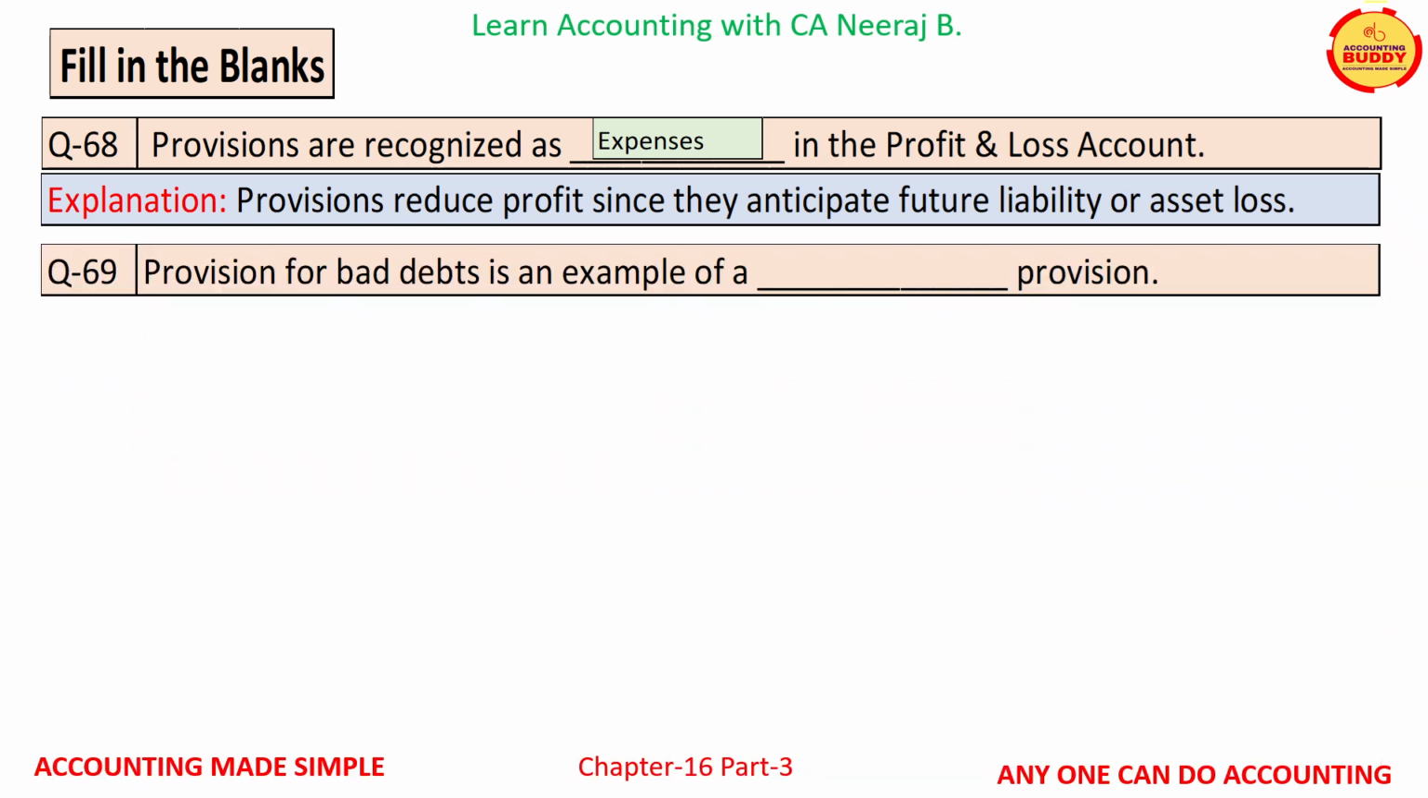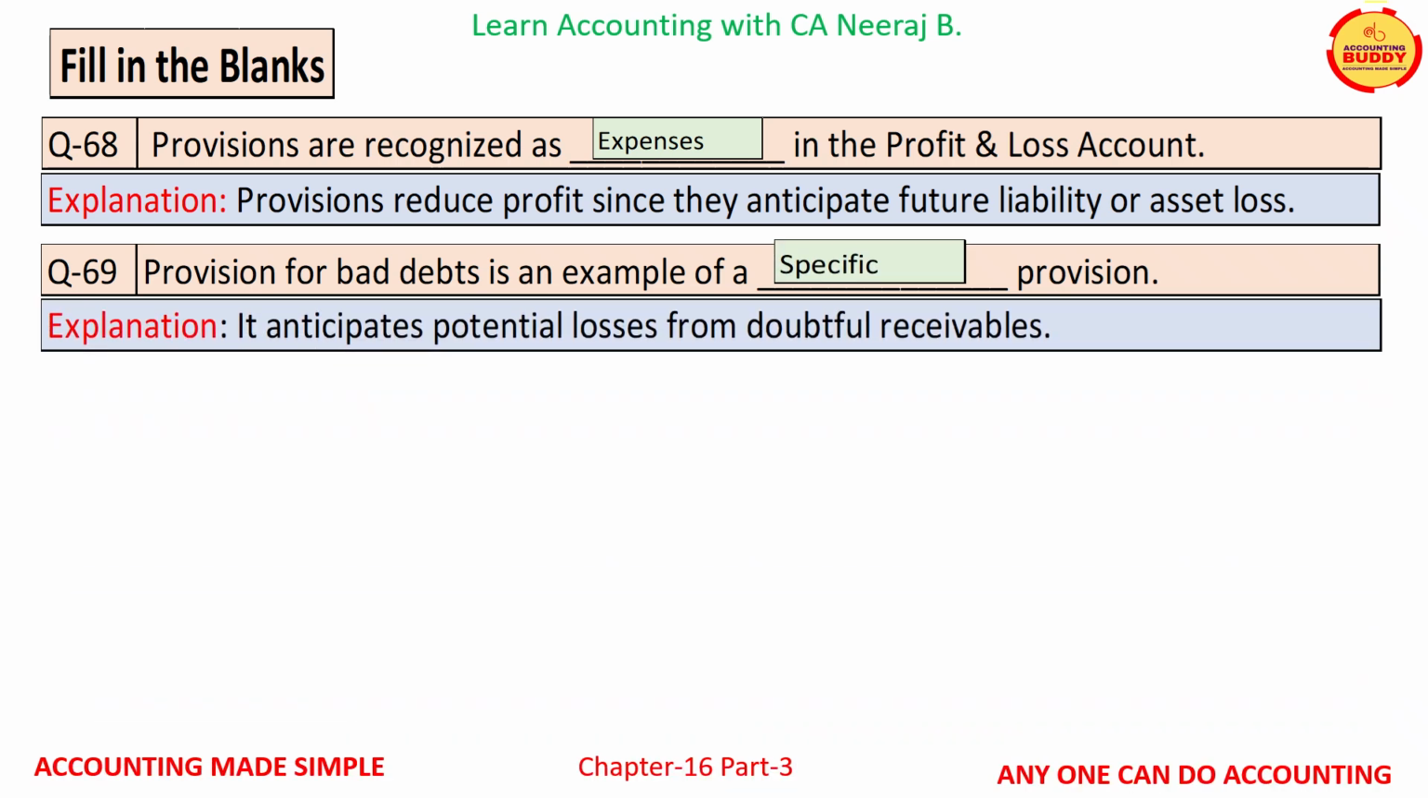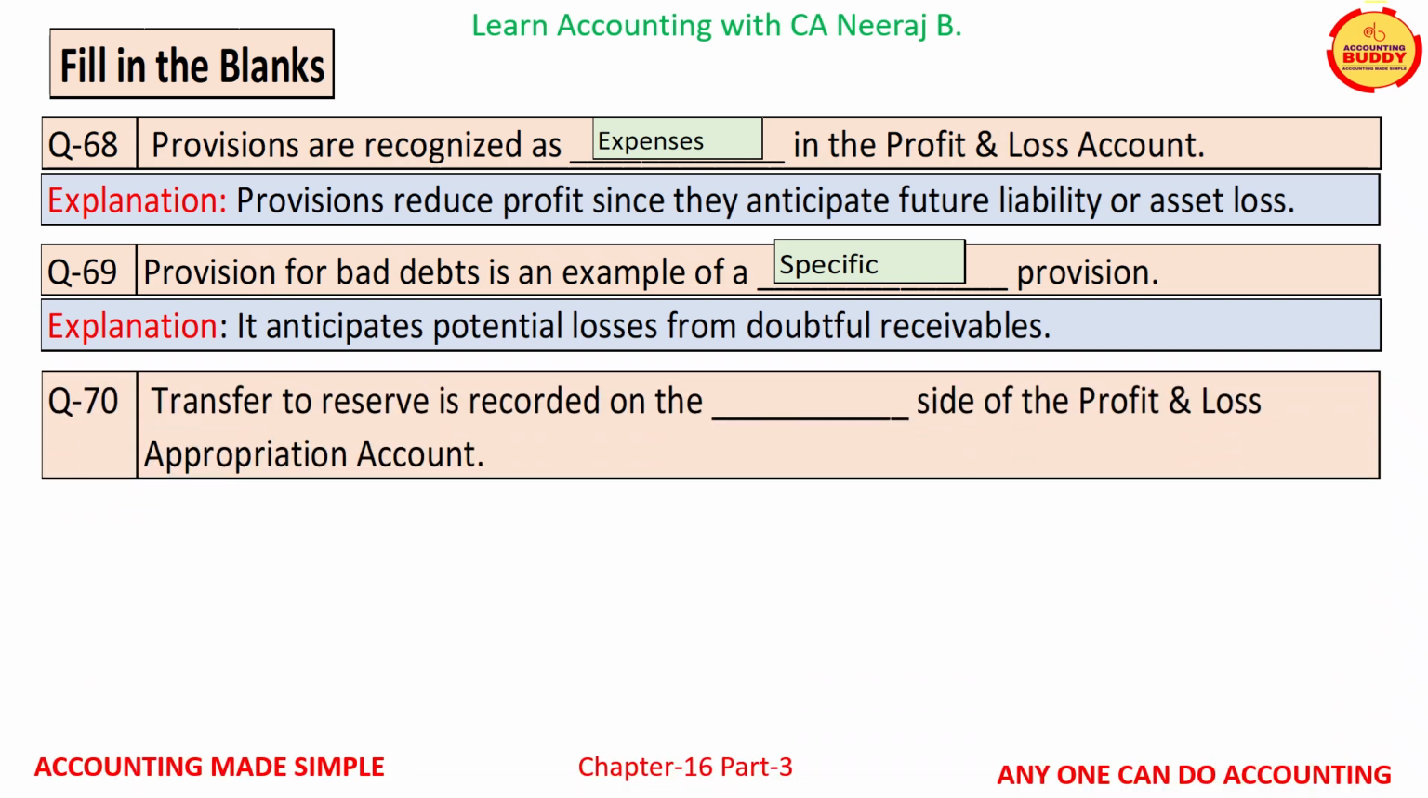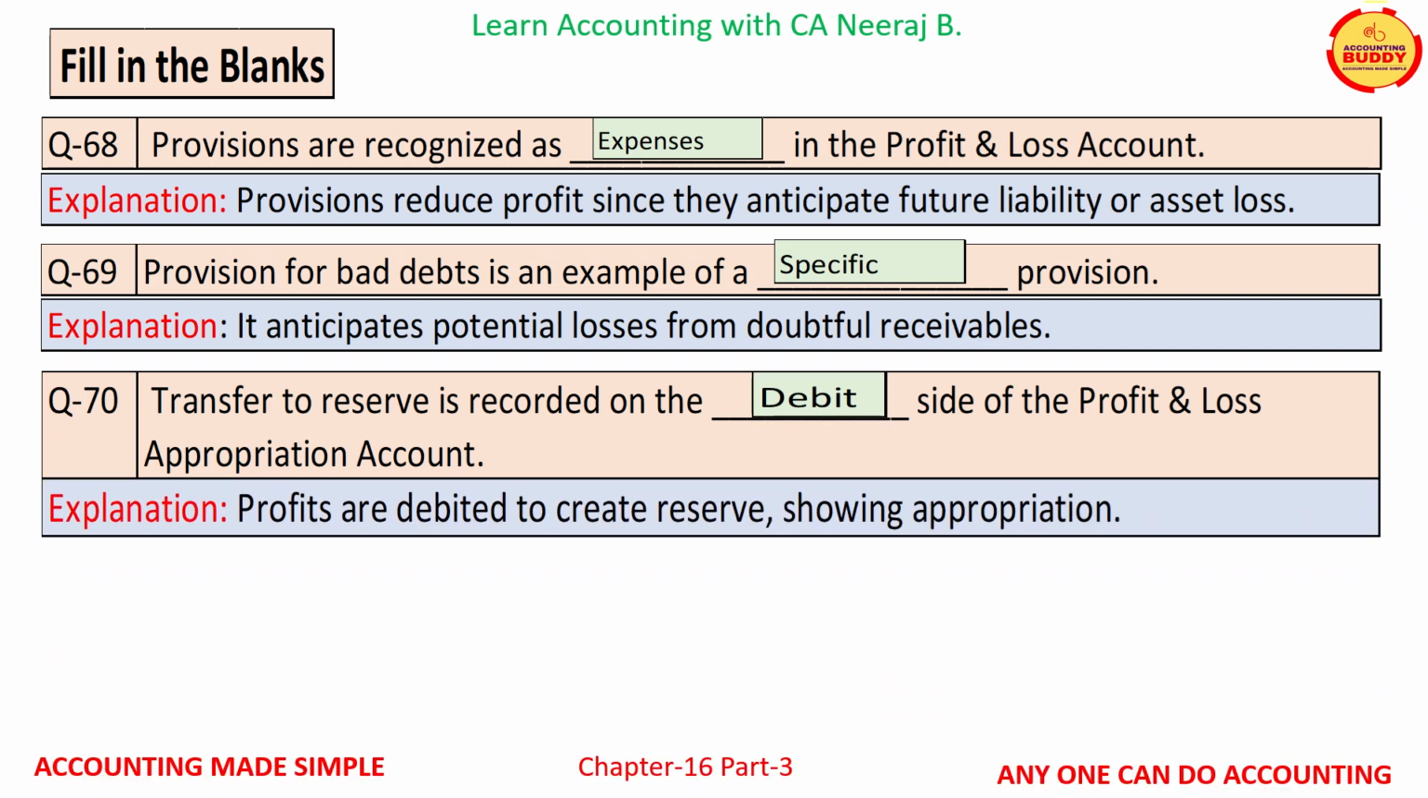Question number 69 is, provision for bad debts is an example of a dash provision. The correct word is specific provision. It anticipates potential losses from doubtful receivables. Question number 70 is, transfer to reserve is recorded on the dash side of the profit and loss appropriation account, and the correct word is debit. Profits are debited to create reserves showing appropriation.